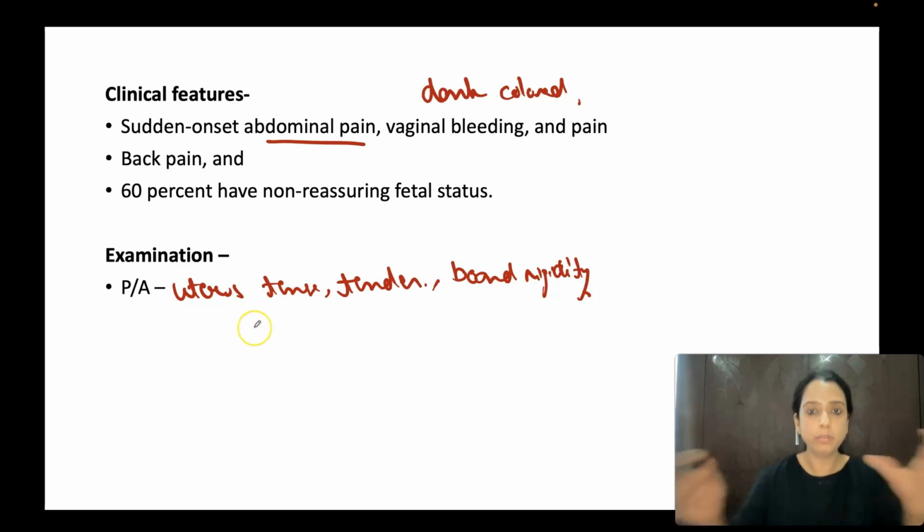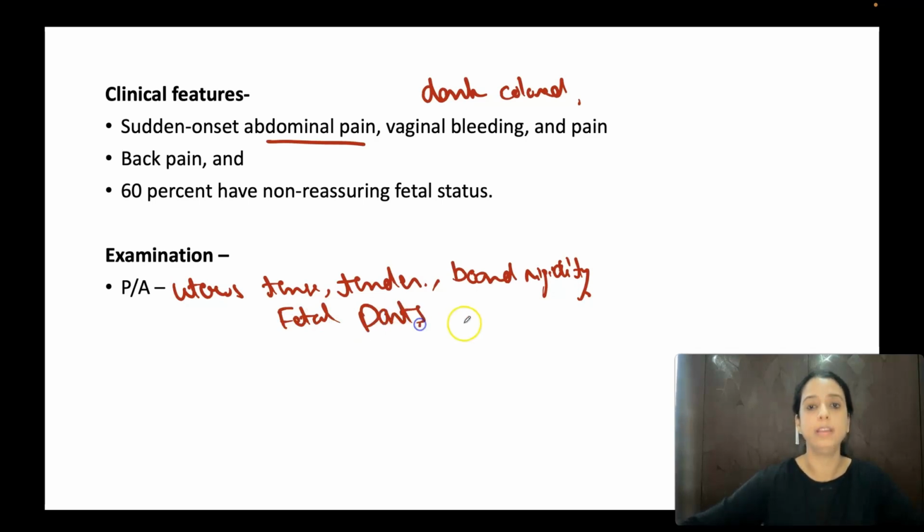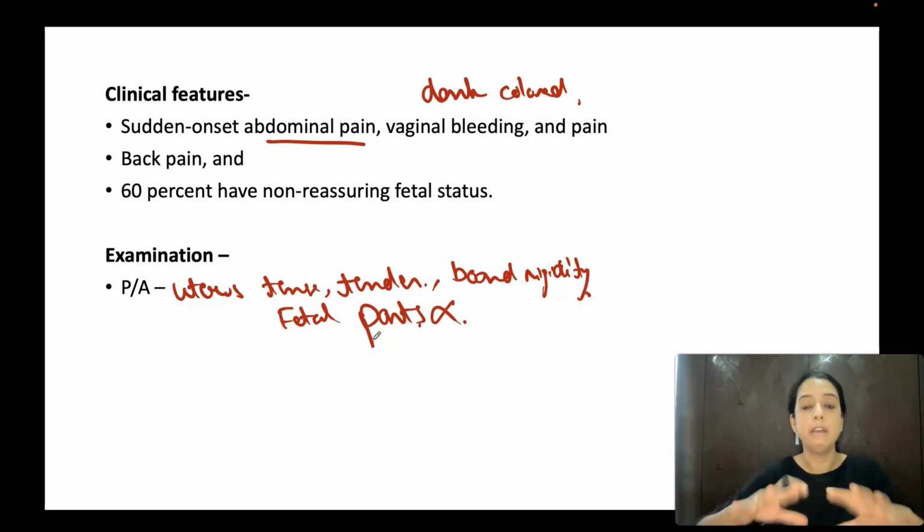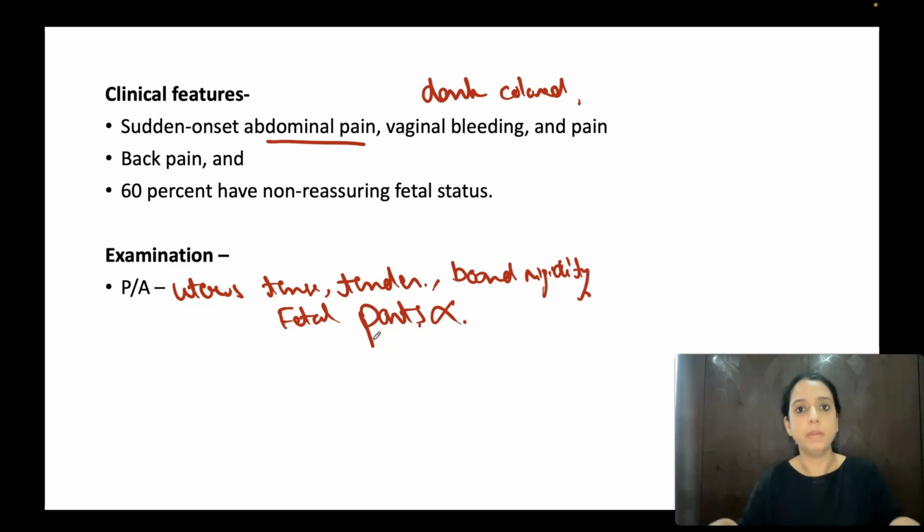The question might ask, because it becomes rigid like a board, will you be able to feel the fetal parts? Fetal parts are non-palpable. You will not be able to feel the fetal parts because it is rigid. A different scenario is when the question gives you, a very common question, that the patient comes with bleeding and fetal parts are very easily palpable in the abdomen. Remember, this is uterine rupture. Fetal parts not palpable, why? Because the uterus is rigid, so fetal parts are not palpable.